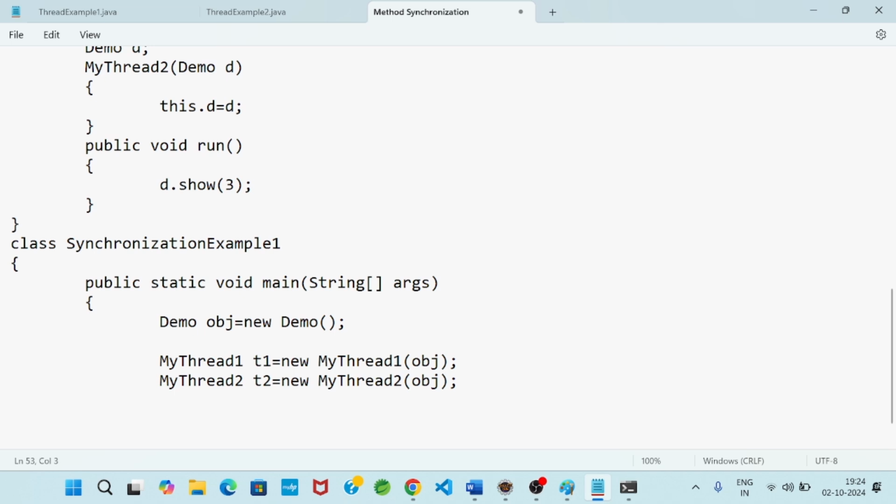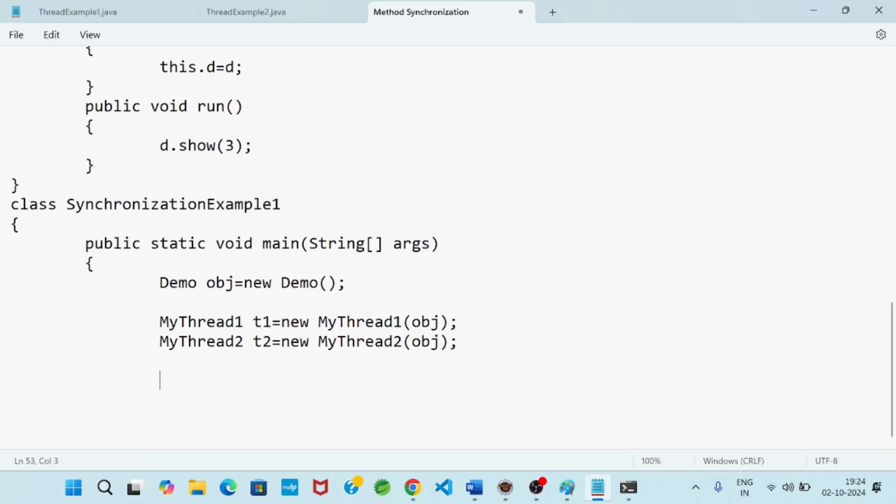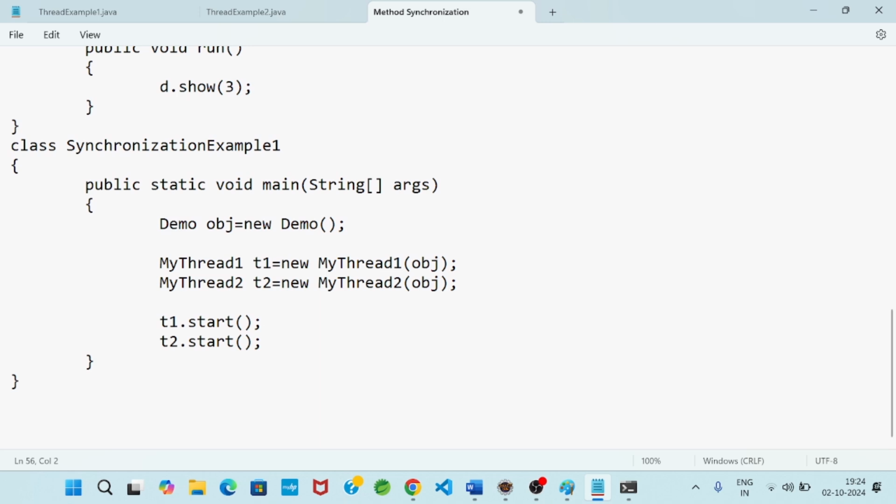After thread instance creation, simply I will call the start method: t1.start(), t2.start(). This finishes it. So what is the mechanism? What is the flow control?